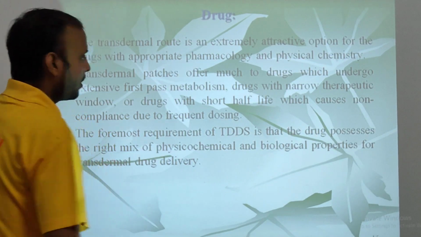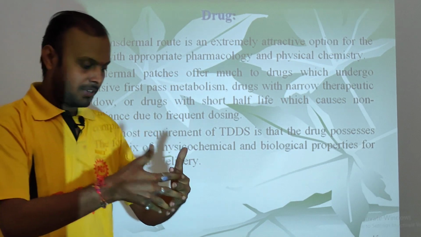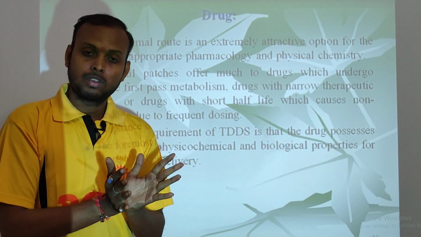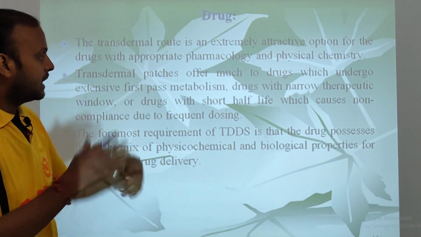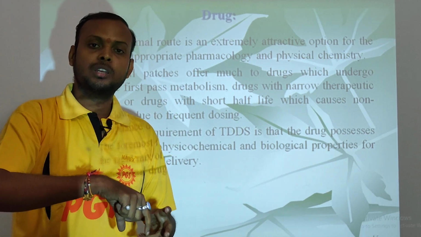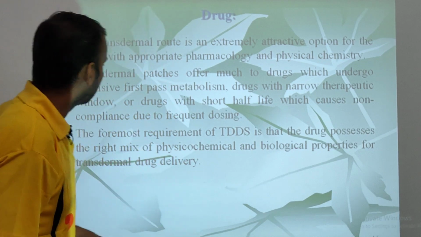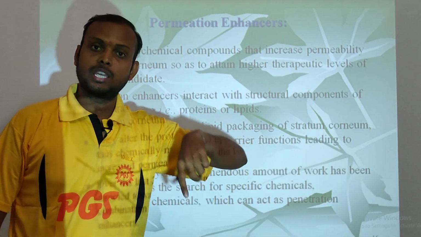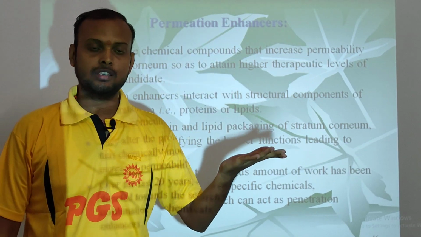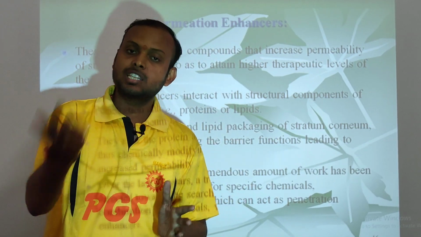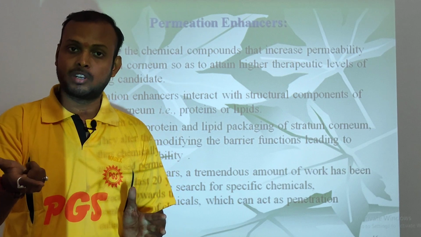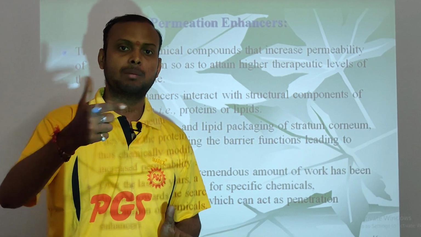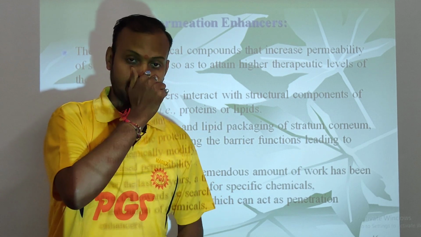Now the drug. We have discussed the reservoir, and we have discussed the matrix, which is made of different types of polymers. Now this drug is enclosed into the polymer with the penetration enhancers. So we are going to discuss penetration enhancers. As I have earlier stated, what is a penetration enhancer? It is a component which enhances the penetration of the drug by bypassing the biggest barrier of the skin, that is the stratum corneum. How does it bypass the stratum corneum?